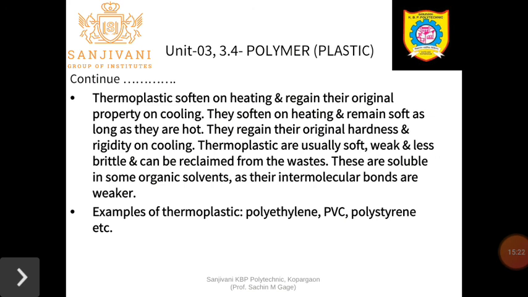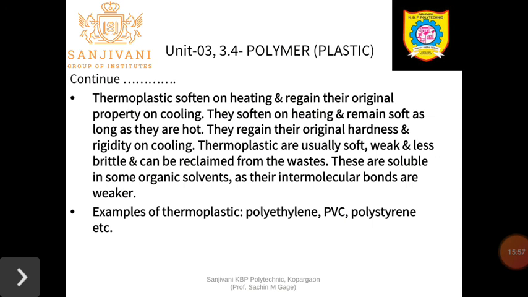For example, polyethylene or PVC is an example of thermosoftening plastic. Therm means heat, softening means becoming soft. So those plastics that become softened by the application of heat are said to be thermosoftening plastics, and once cooled, they regain their original property. They soften on heating and remain soft as long as they are hot, and they regain their original hardness and rigidity on cooling. So they become hard and rigid once cooled.